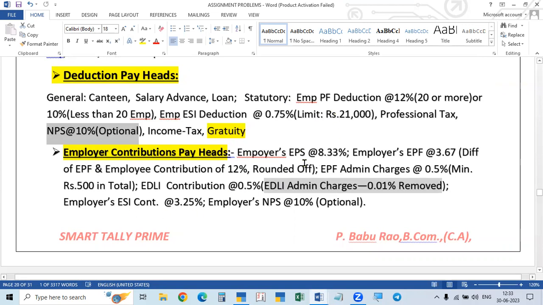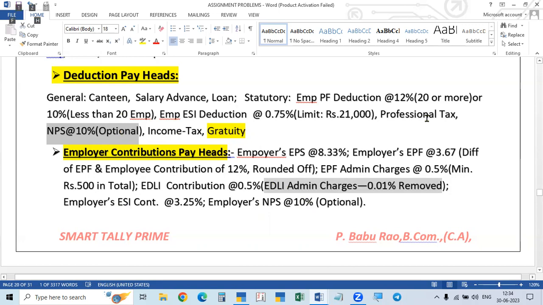He will pay provident fund, ESI, then NPS. NPS is optional. If both pay, both will pay. Otherwise, if it is not deducted from the employee, it will not be paid by the employer. It is optional. And the other one is employer's ESI. But professional tax is paid only by the employee.